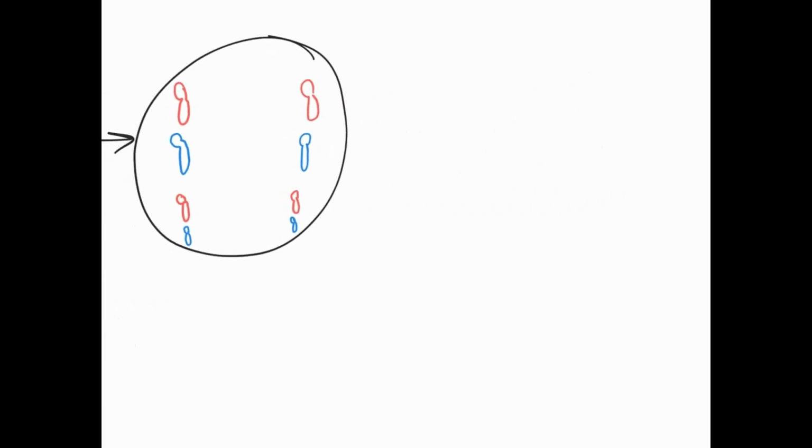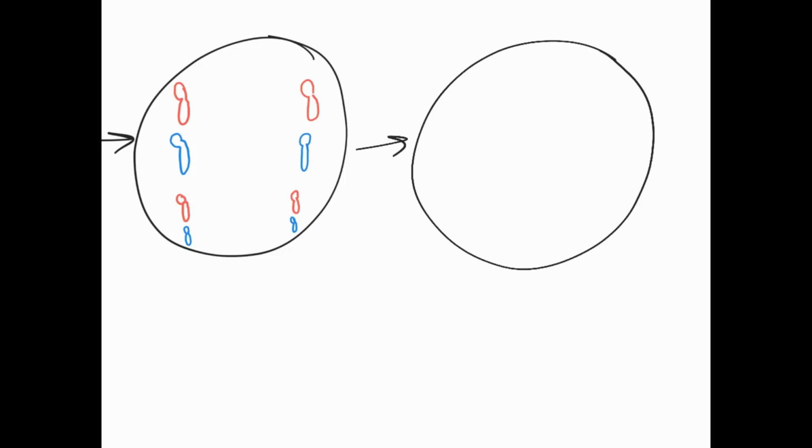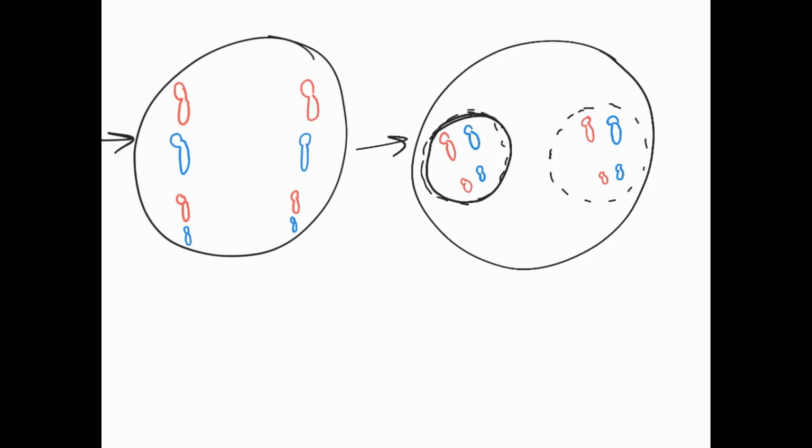Now that we've done that, then the cell is going to go back into being a nucleus. So what we see is that we have this in duplicate now. So over here we have our nuclear envelope. Nuclear envelope is going to start to form around these chromosomes. Let me draw our chromosomes really quick. So they're going to get all nice and close here. Still kind of far apart, but. And then our nuclear envelope is going to form on opposite sides of the cell.